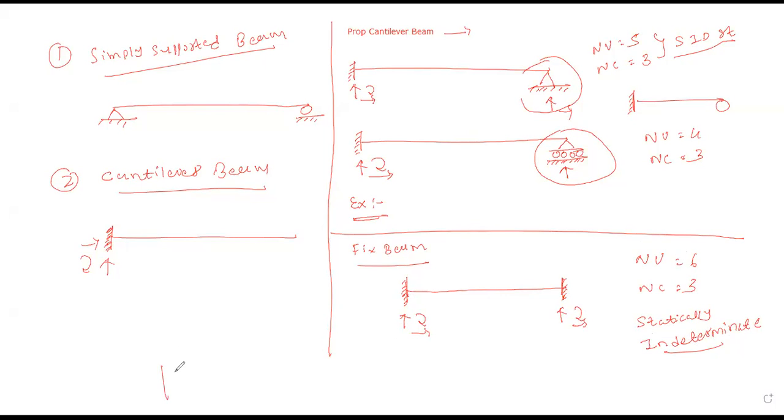Any beam which is placed on two columns, we can treat it as such if I am considering that portion only. Keep in mind, suppose we are considering any building having such a kind of plan view, just like this. So we have a number of columns here, here, and here.